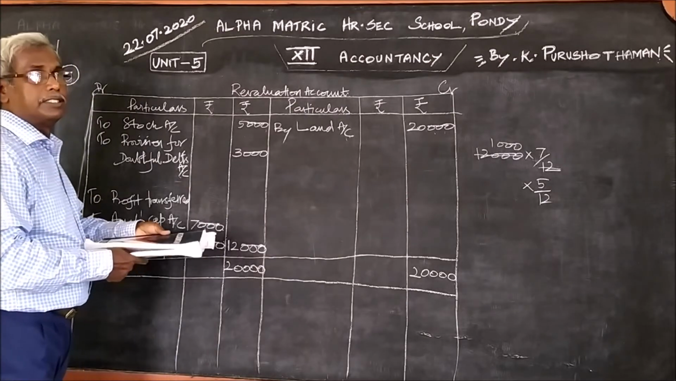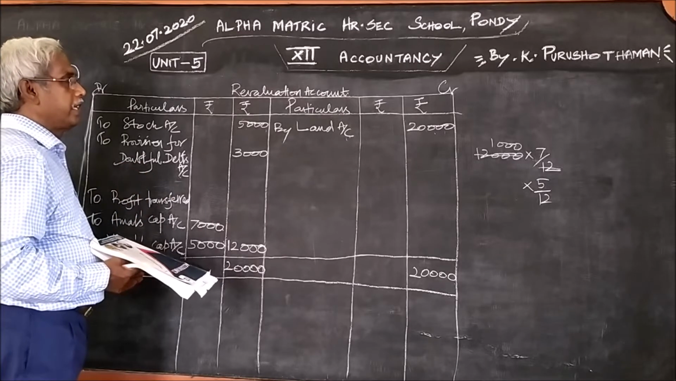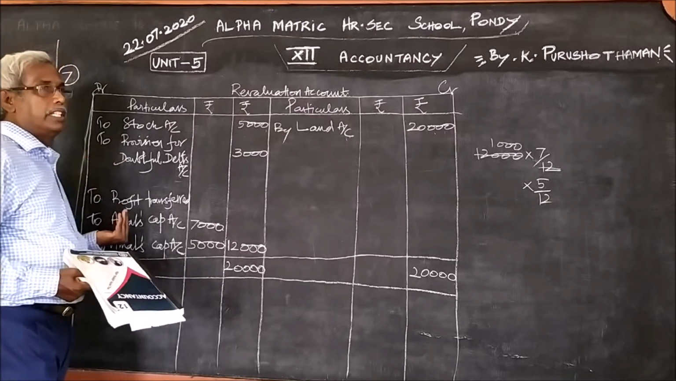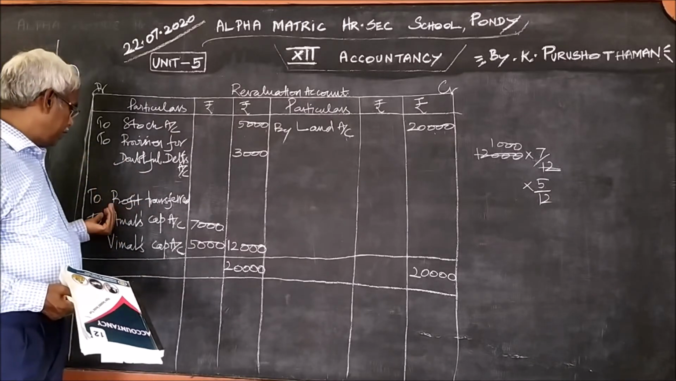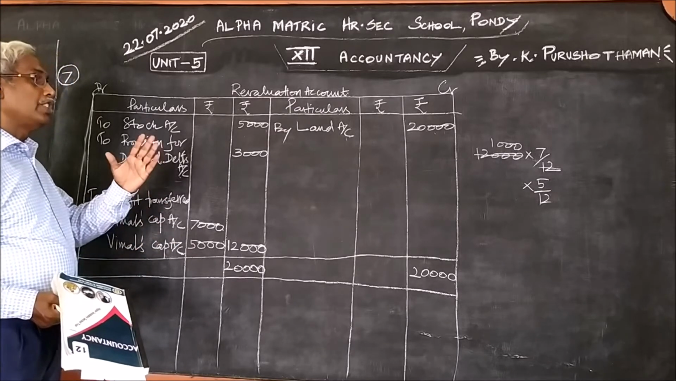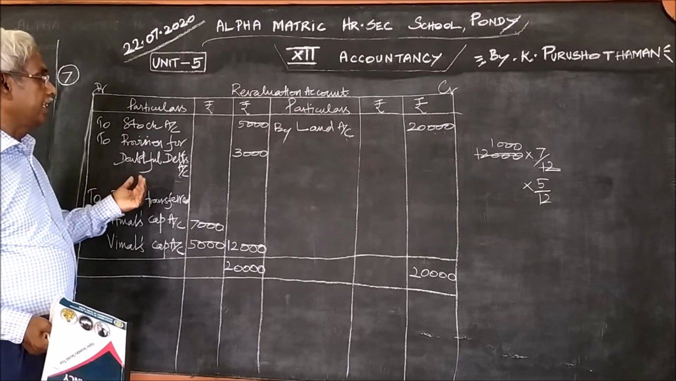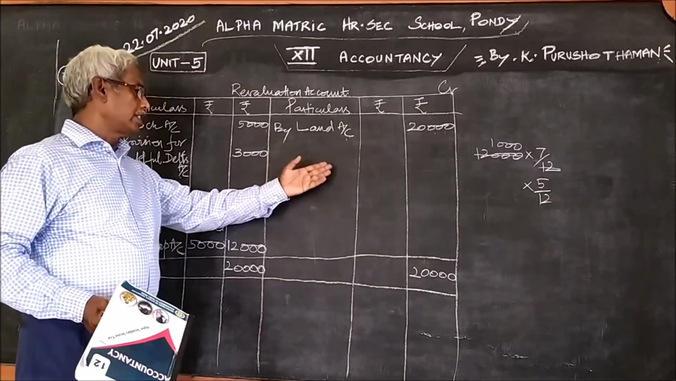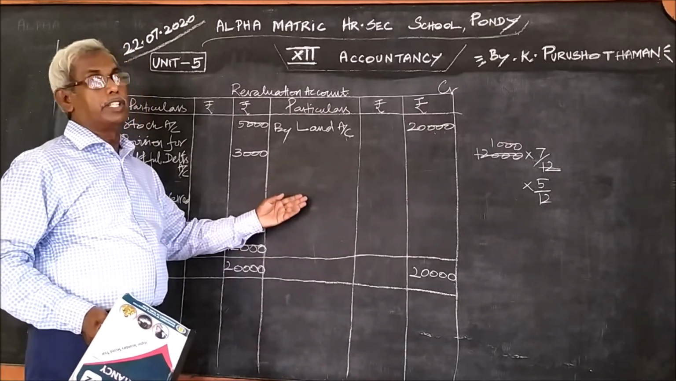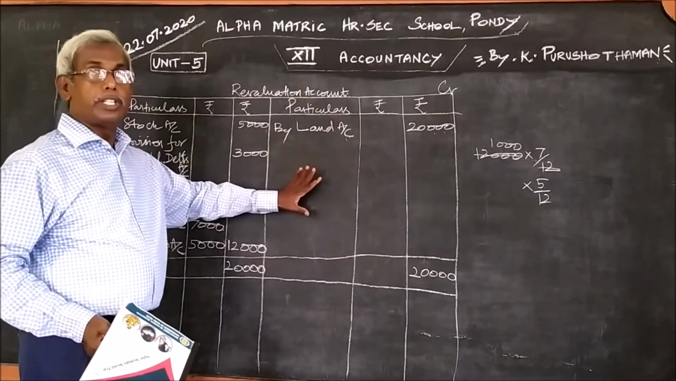I repeat once again what we must do for the preparation of revaluation account straight away: write the profit items on the credit side, loss items on the debit side. If there is excess profit, you write by profit transferred to the old partners' capital accounts, divided in the ratio given in the problem. If the loss is greater, you can write to loss transferred to the capital accounts of the partners. We shall continue with the other part now.